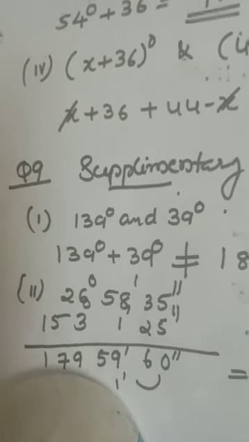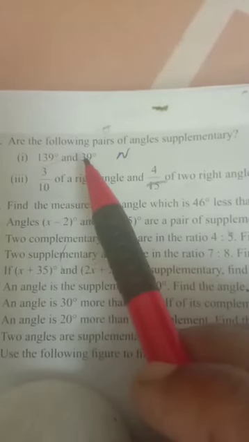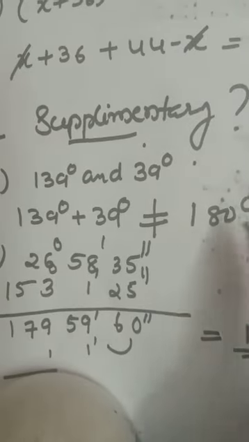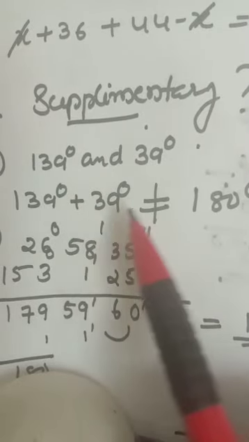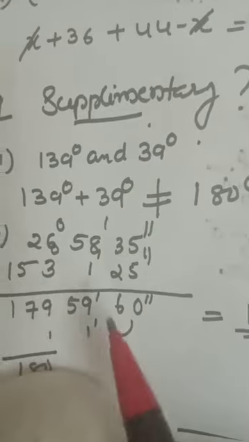Clear? Next, you have to check whether it is a supplementary angle or not. For supplementary angles, when you add these two angles, you should get 180. If you are getting more than 180 or less than 180, not exactly 180, it is not a supplementary angle. Check it. 139 and 30, not getting 180. So it is not a supplementary angle.